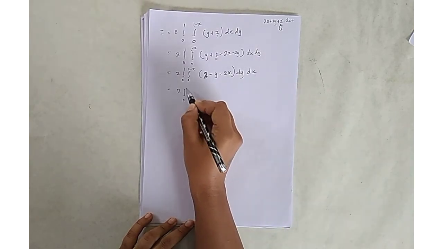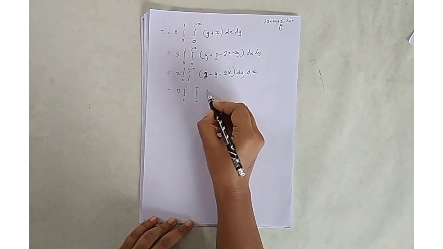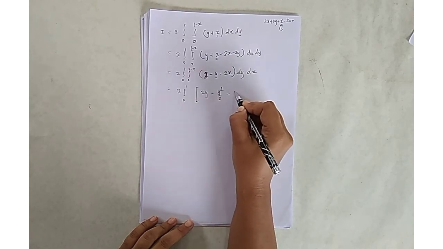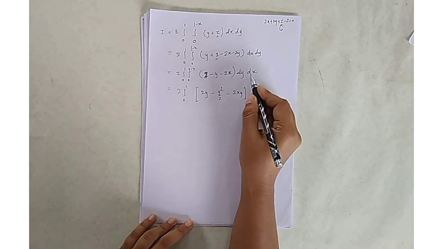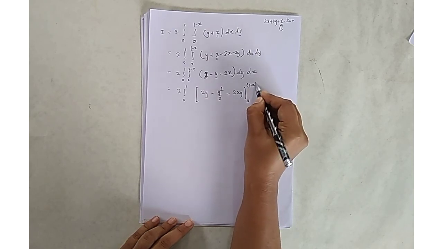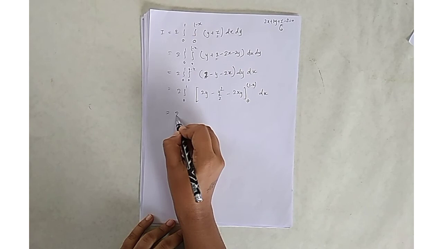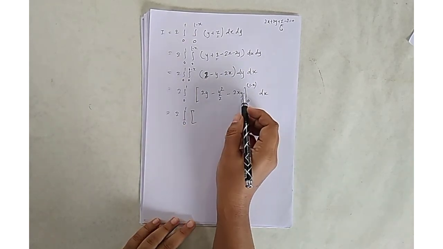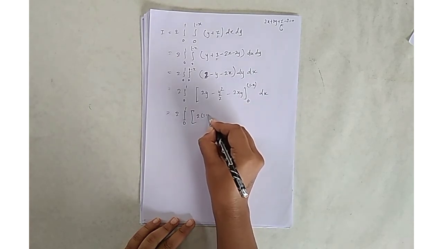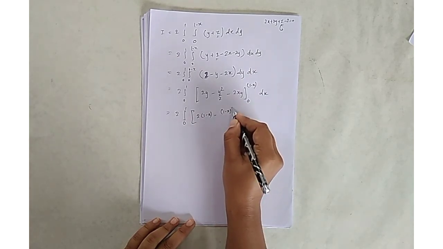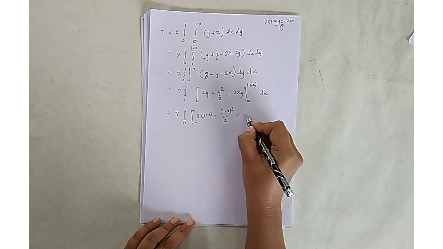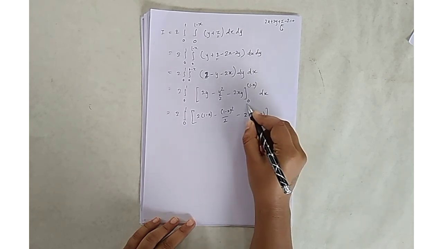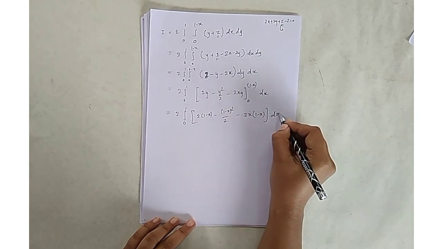Integrating these terms, we get 2y minus y square by 2 minus 2xy, with limit 0 to 1 minus x, into dx. Putting y equal to 1 minus x, that is 2(1 minus x) minus (1 minus x) whole square by 2 minus 2x(1 minus x), and when putting 0, the terms become 0, into dx.